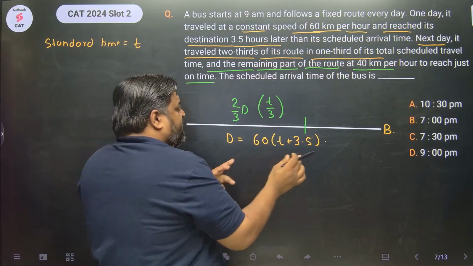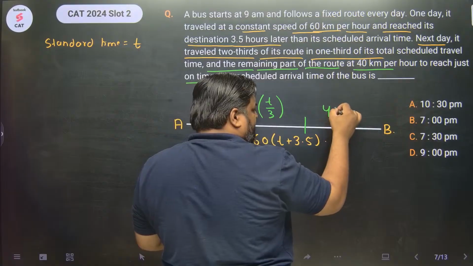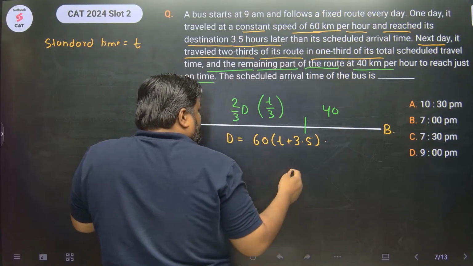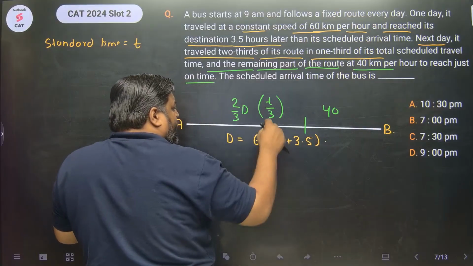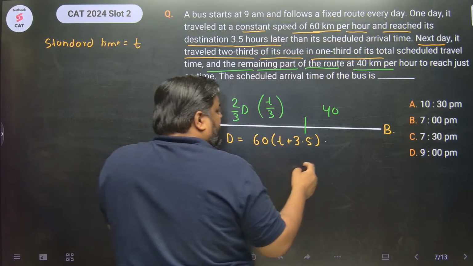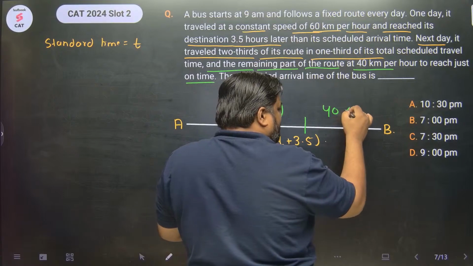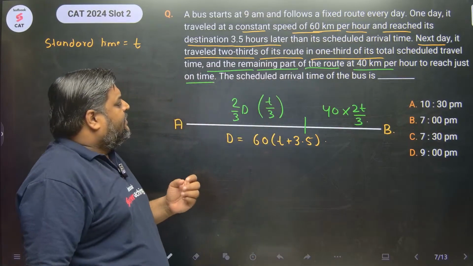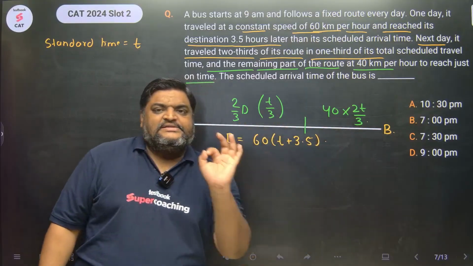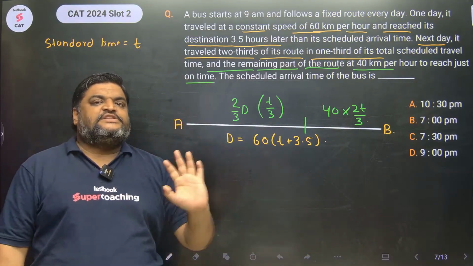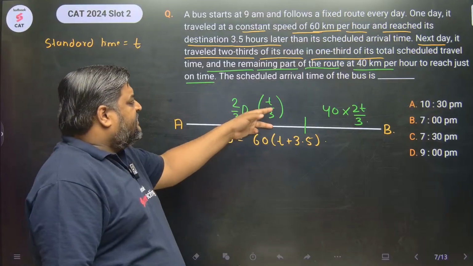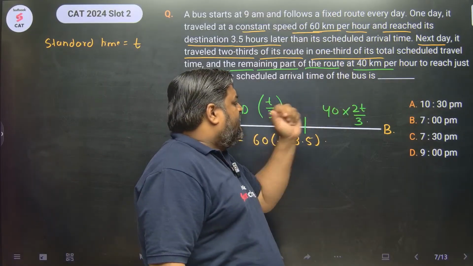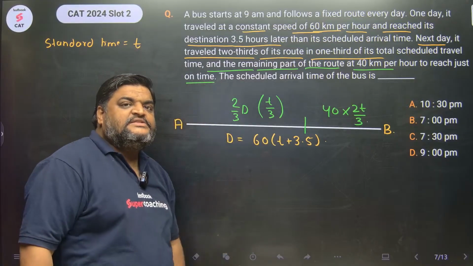So जो next part है, इस part में he traveled with 40 km per hour and reached just on time. So यहां से यहां तक आने में उसको T time लगा. 1/3 time is in the first part, so 2/3 time is taken in the second part. In 1/3 of the time, he traveled 2/3 of the distance. So in 2/3 of the time, he traveled the remaining distance.